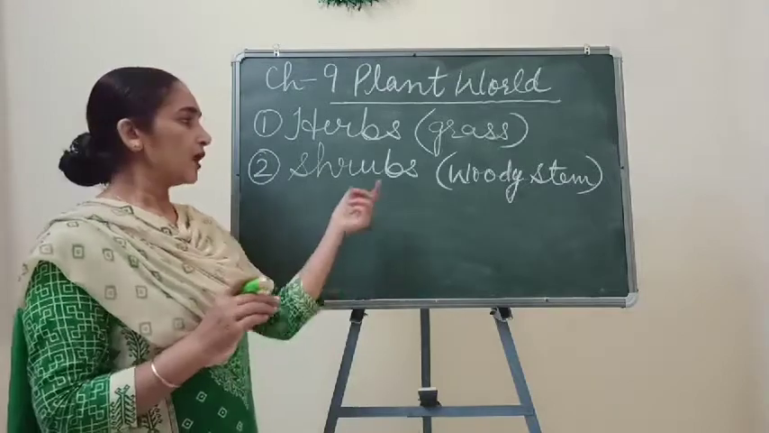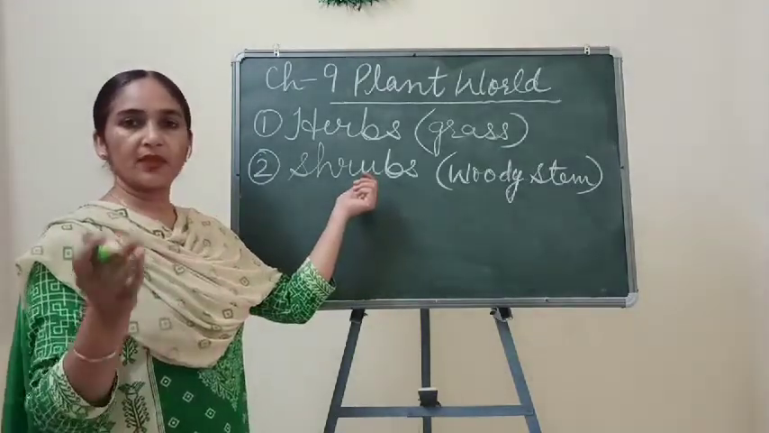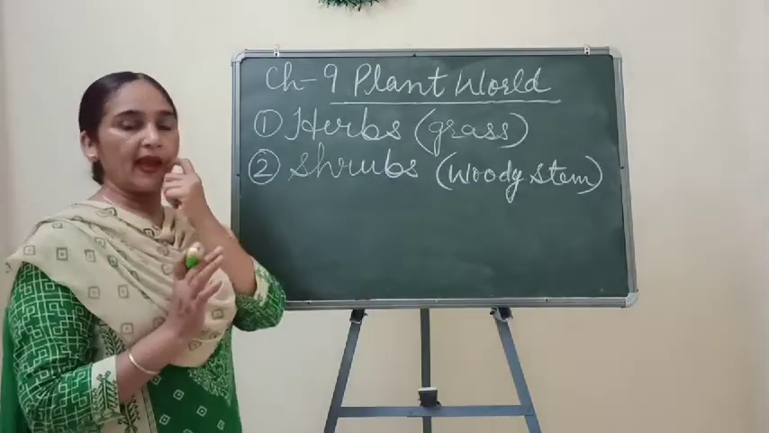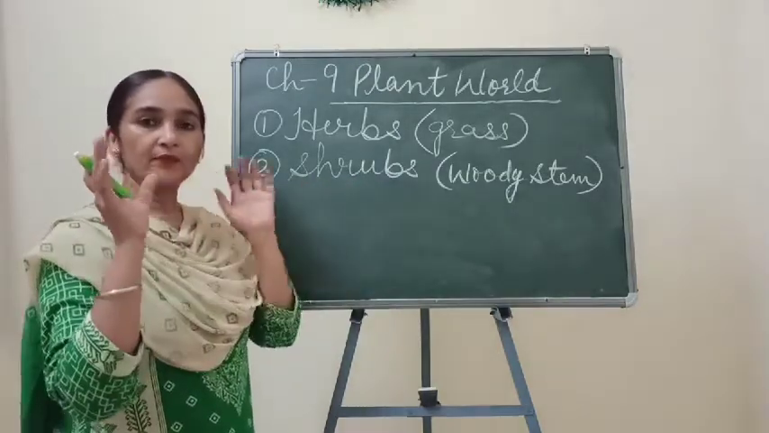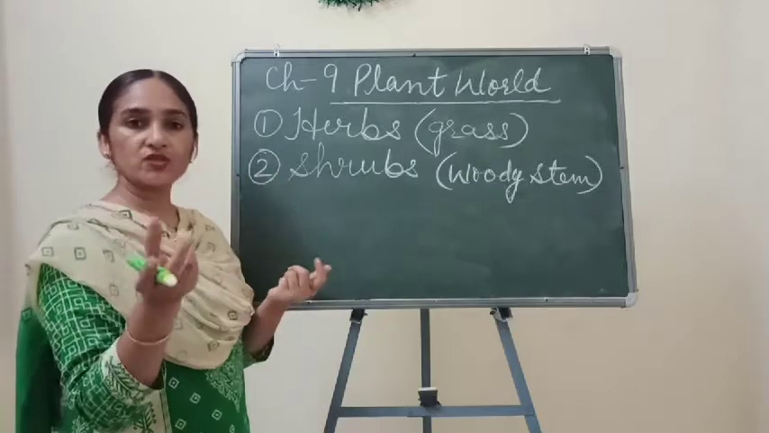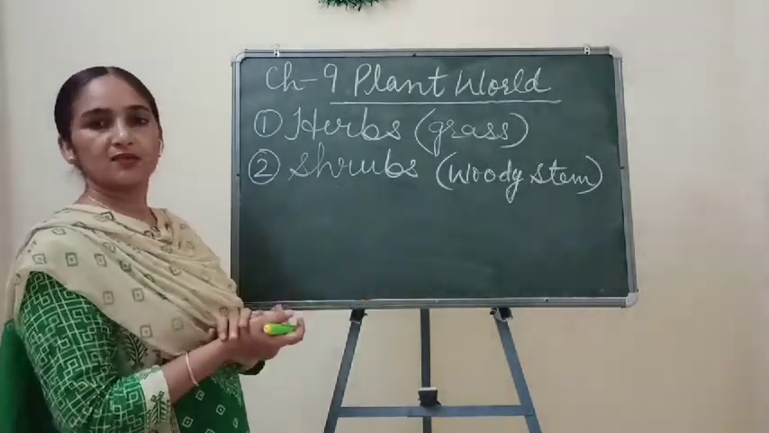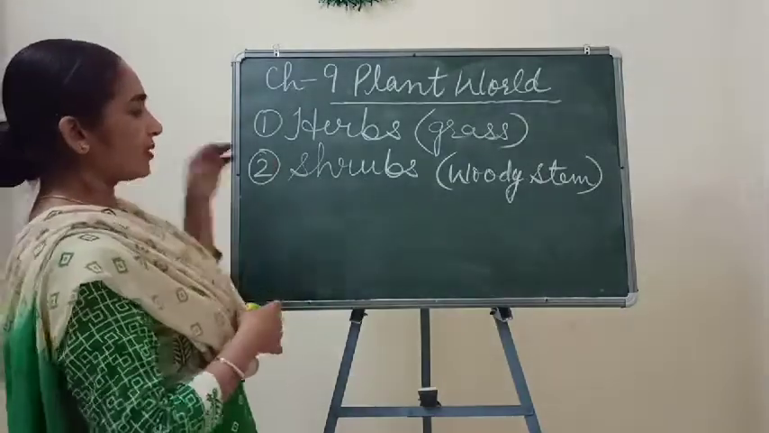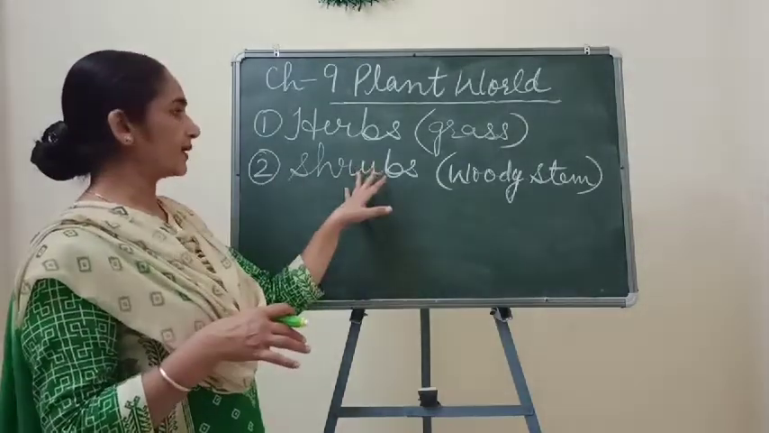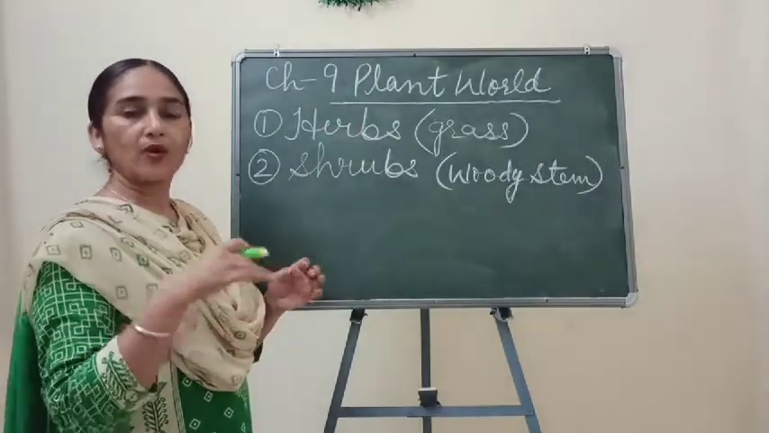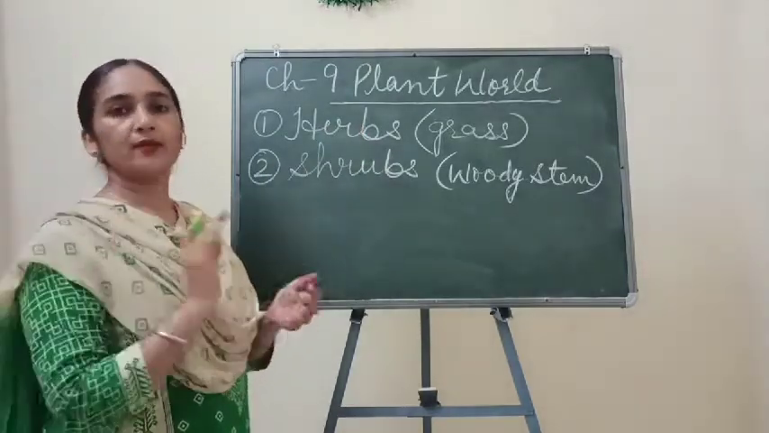As examples of shrubs, I can give you common ones. Tulsi, which is commonly present in all the houses, is a shrub, and orange or lemon plants are also shrubs. They have moderate height. They are neither too small like herbs nor too tall like trees.